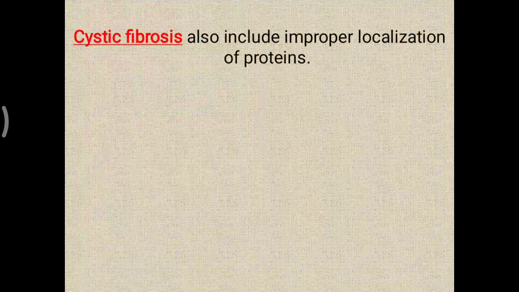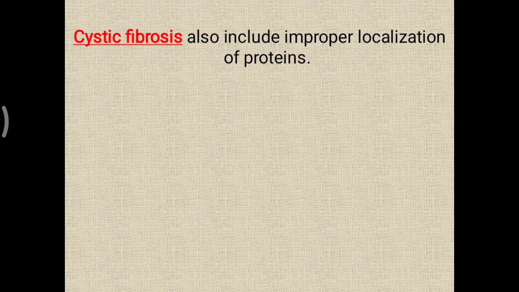Further, another disease, cystic fibrosis, also involves improper localization of a protein. That is CFTR, the cystic fibrosis transmembrane conductance regulator protein. The receptor is also a type of protein, but it is not located properly due to the protein targeting defect, and that creates cystic fibrosis.